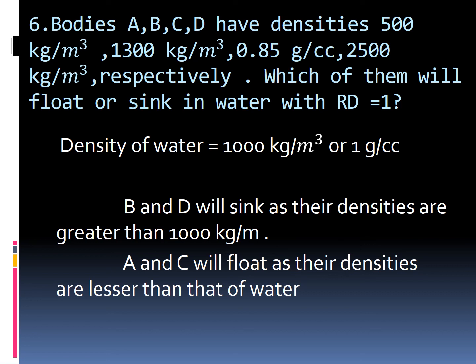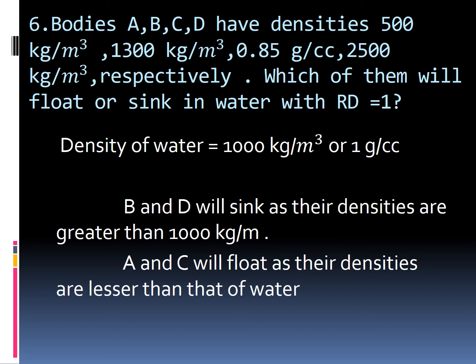Water has relative density 1. Children, very, very easy, isn't it? What is the density of water, ma? We have learned it. What is the density of water at 4 degrees Celsius? In SI unit, 1000 kilogram per meter cube. And what is it in CGS unit? 1 gram per cc.